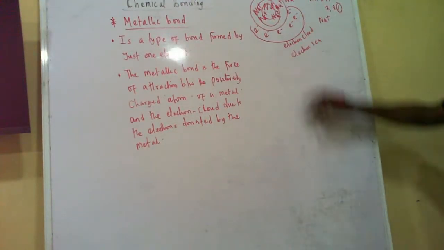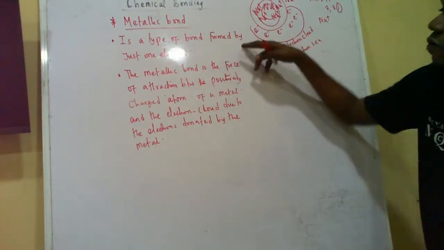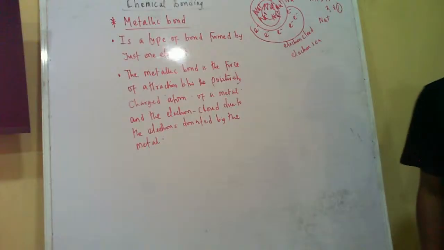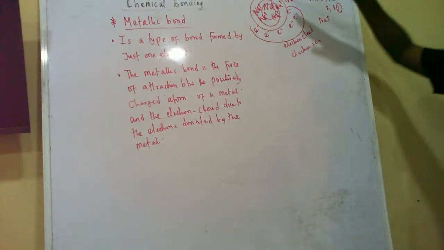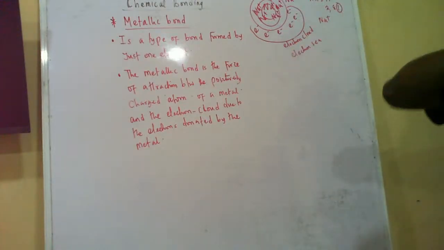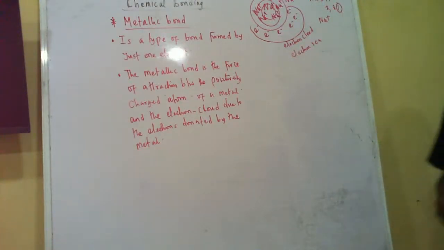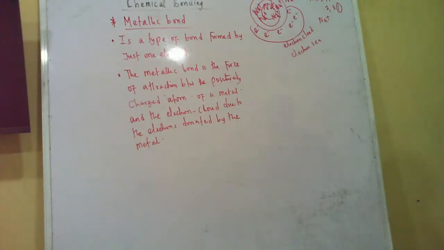So it's only sodium now that is contributing to everything here. So that is a type of bond formed by just one element. You don't need another element to come together. No. The sodium just loses electrons and forms an electron cloud. So that's it. Only metals, of course. Non-metals, they don't lose electrons, they accept electrons.